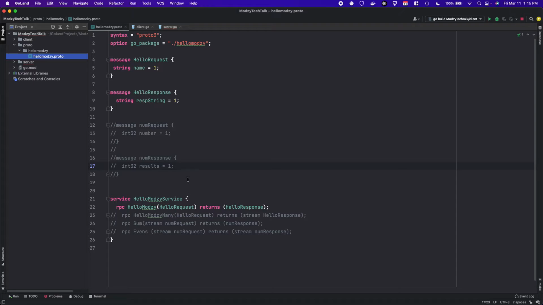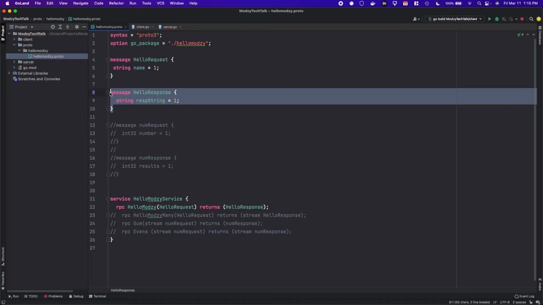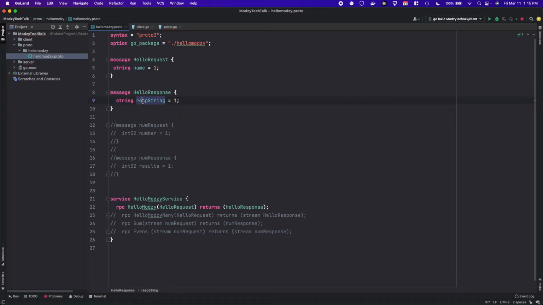So in the interest of time, I've actually pre-written this particular proto file. This is just what we saw earlier today, right? Here I've commented some stuff out for the future, and we'll go as far as time allows. I've defined 2 messages here: a HelloResponse with a string field, response string, and a HelloRequest with a string field called name. Here in my HelloModzy service, I've defined an RPC, HelloModzy, which takes in a HelloRequest, and it returns a HelloResponse.